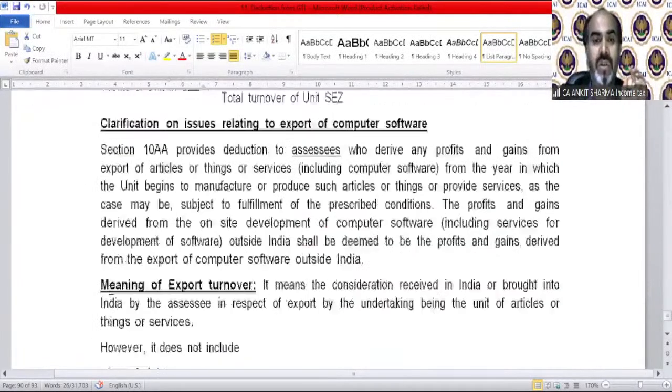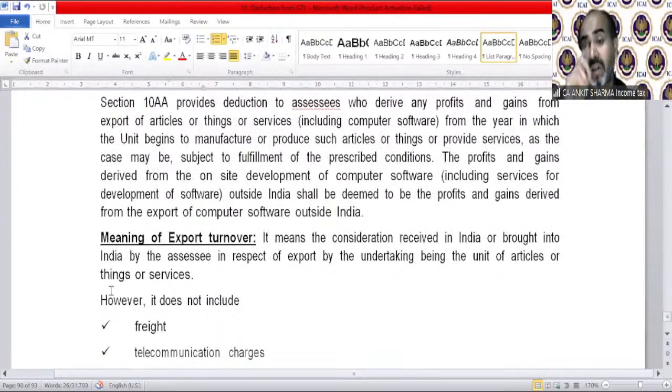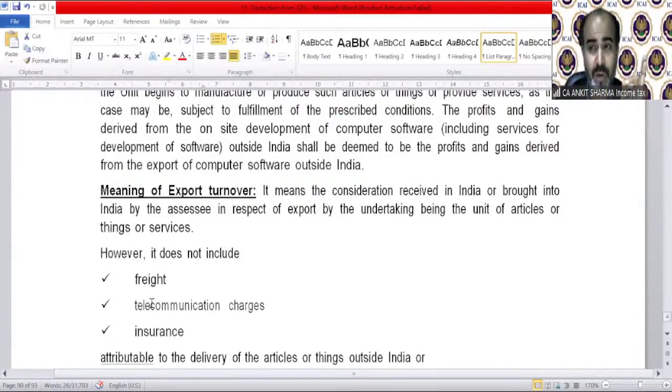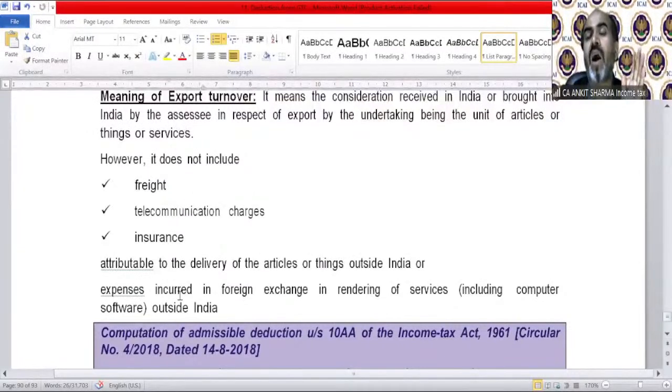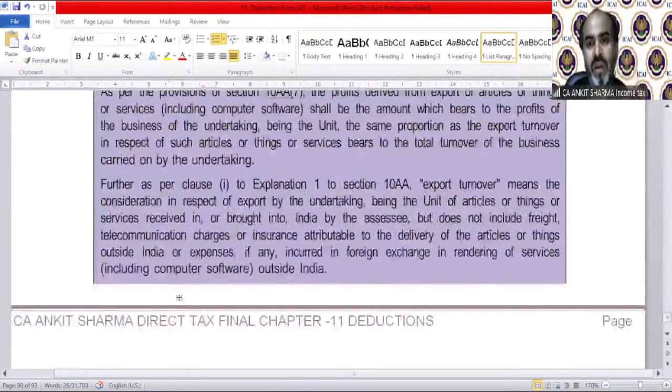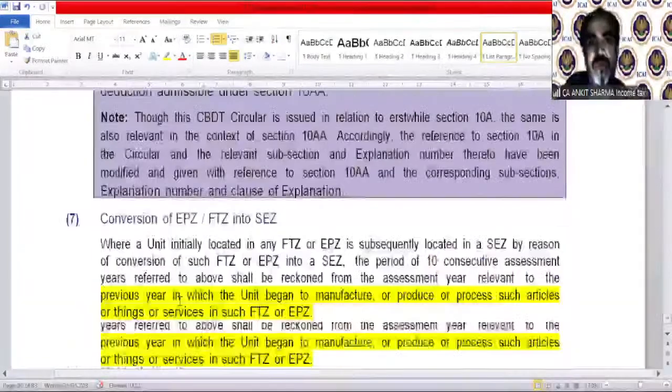Here's the definition, the meaning of export turnover, of course. It means the consideration received in India or brought into India by the assessee in respect of export by the undertaking, being the units of articles or things or services. However, it does not include freight, telecommunication charges, insurance attributable to the delivery of the articles or things outside India, or expenses incurred in foreign exchange in rendering of services outside India. These are again clarifications, you can read them.